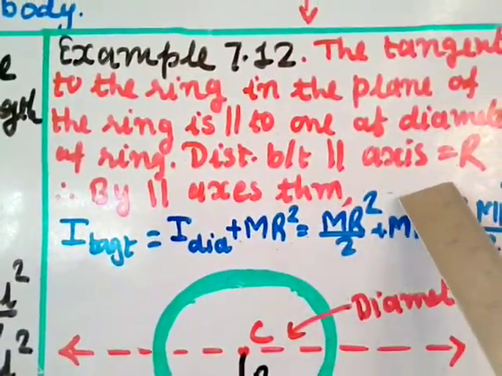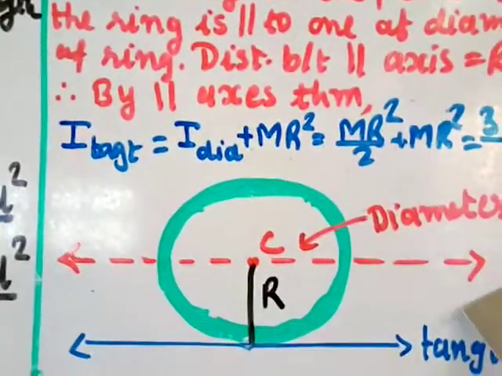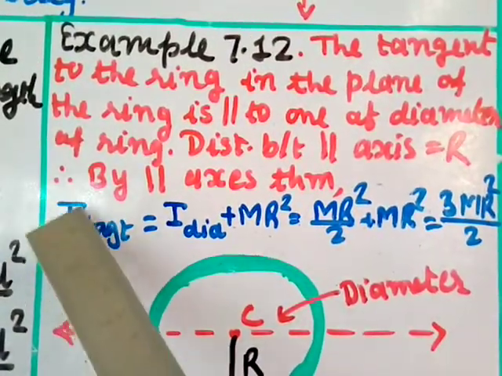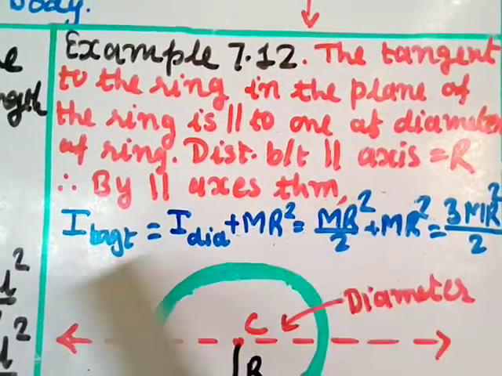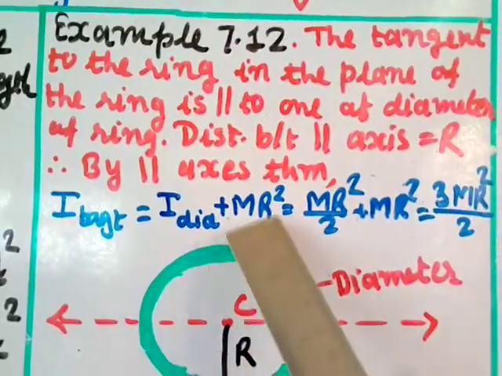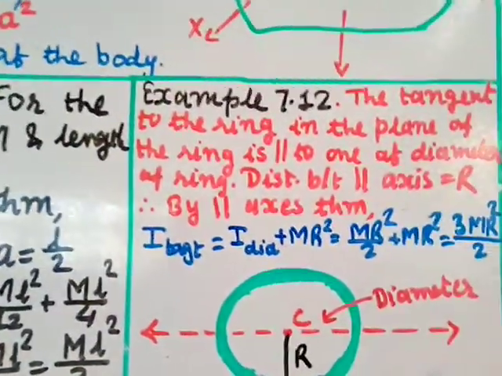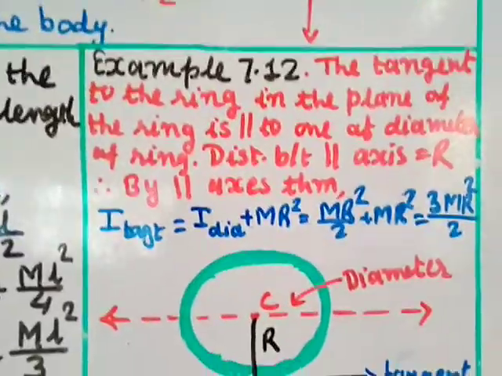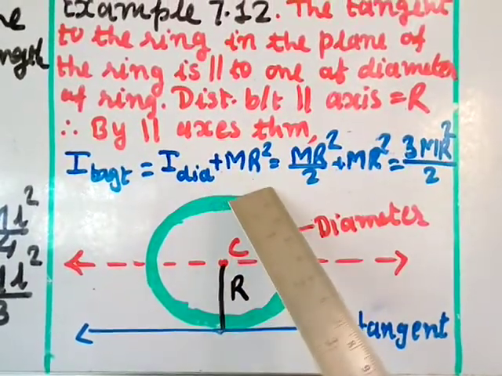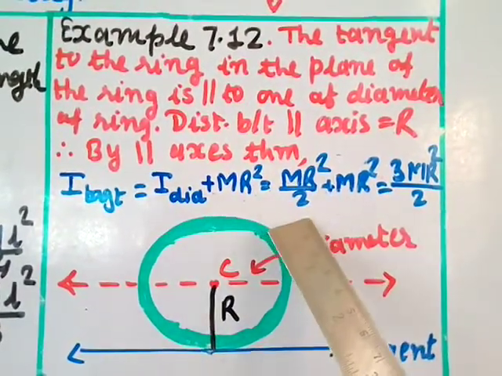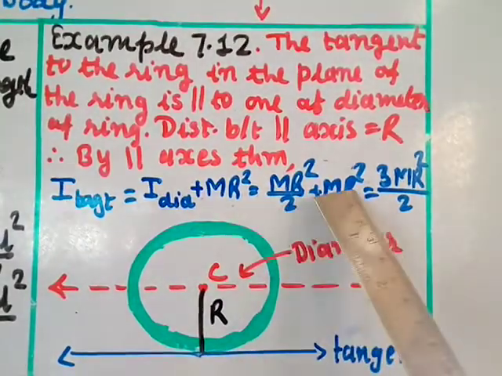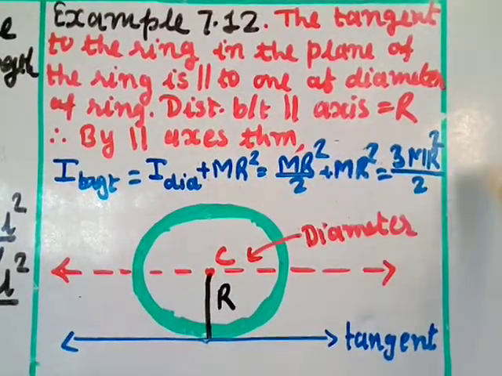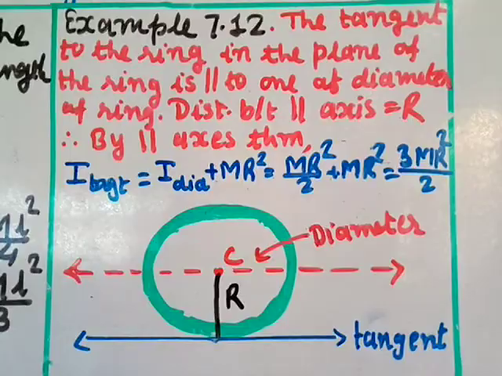Distance between parallel axes means distance between the diameter and the tangent. This distance is R. The distance between the axes is R. Therefore, by parallel axis theorem, I tangent equal to I diameter plus MR square. I am just using the formula of the parallel axis theorem, Iz dash equal to Iz plus ma square. So I tangent equal to I diameter plus MR square. So I diameter will be MR square by 2 plus MR square as it is. Take LCM: 2 MR square... so MR square by 2 plus MR square will give you 3 MR square by 2. So this is the solution for example 7.12.